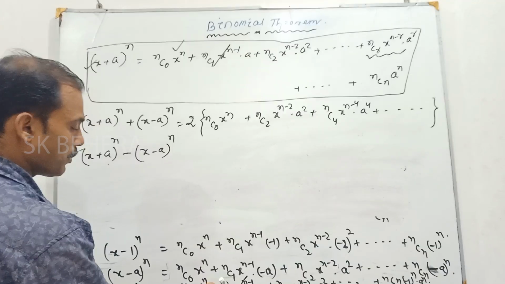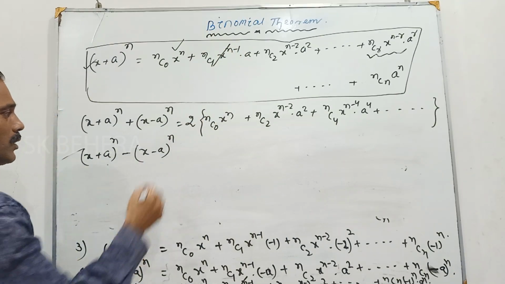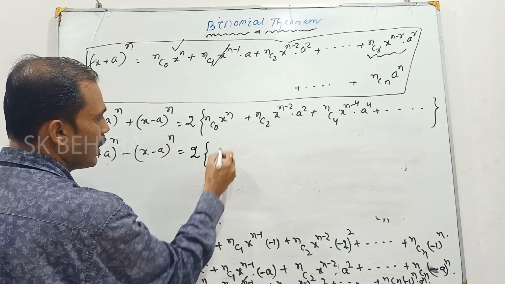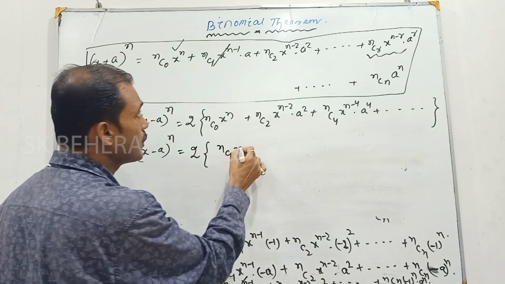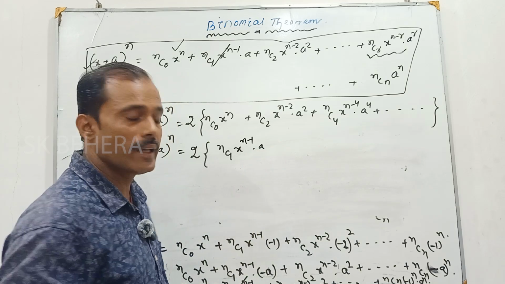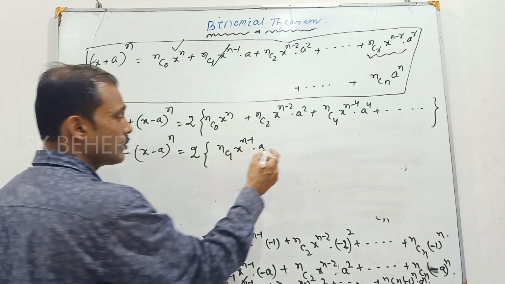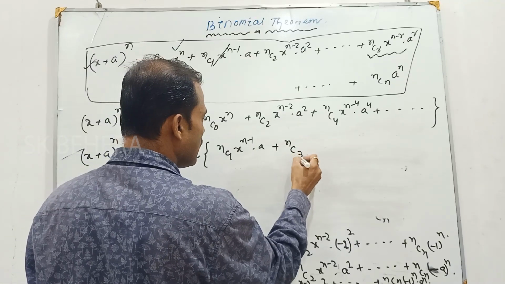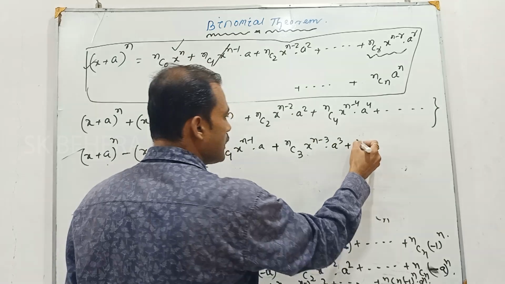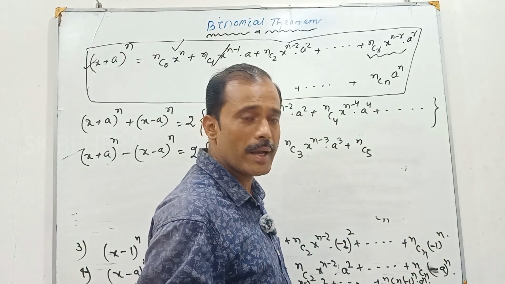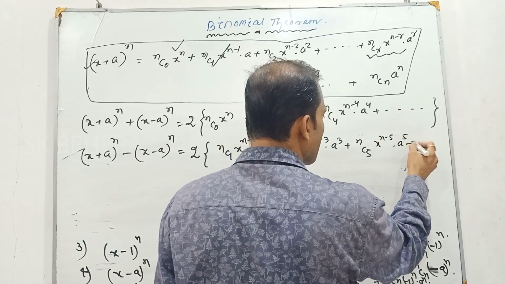Then what will be this? nC1 x to the power n minus 1 into a, and nC1 x to the power n minus 1 into a. So this will be 2 into nC1 x to the power n minus 1 into a, only odd terms. Then the next term will be nC3 x to the power n minus 3 into a cube plus nC5 x to the power n minus 5 into a to the power 5 plus dot dot.